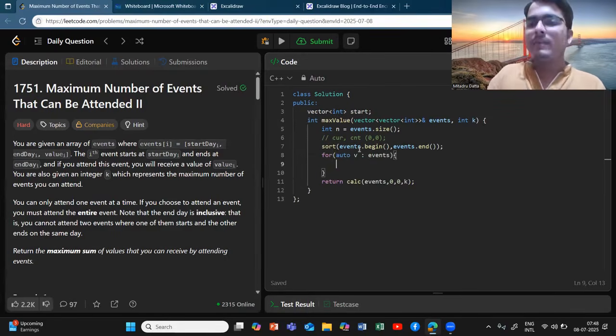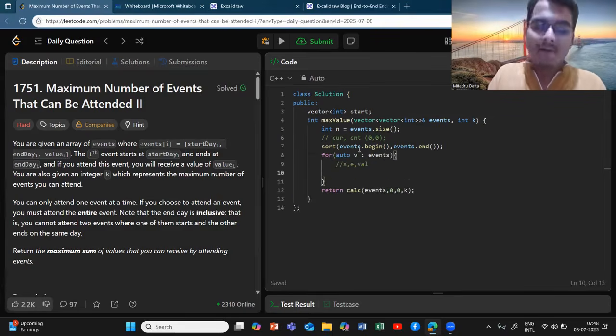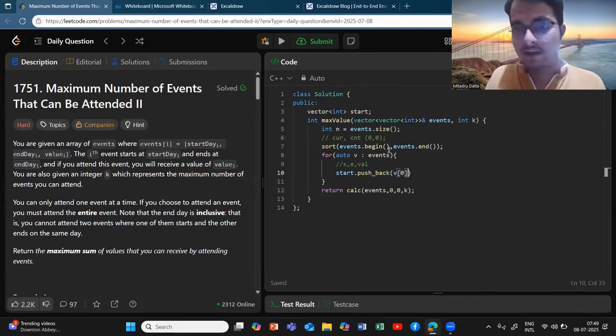An event is nothing but start time, end time, and value. I will take the start time and store it in the start vector, so start.push_back, since I need to apply binary search on this exactly.